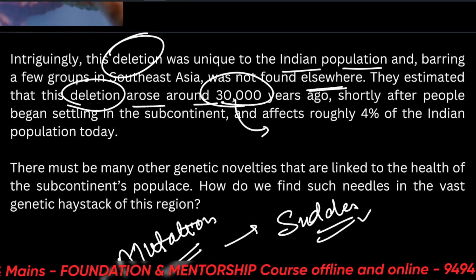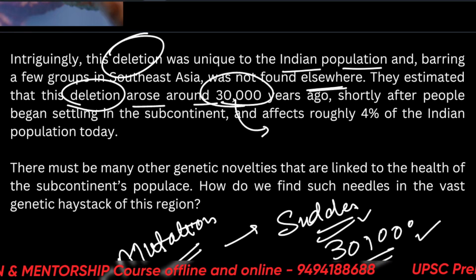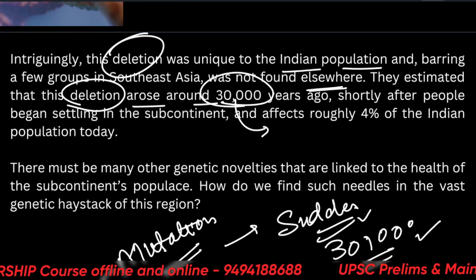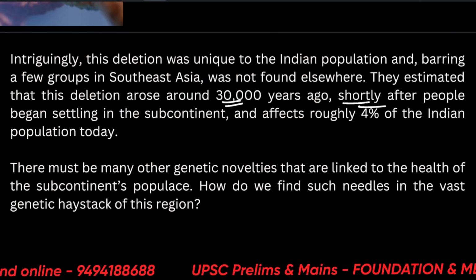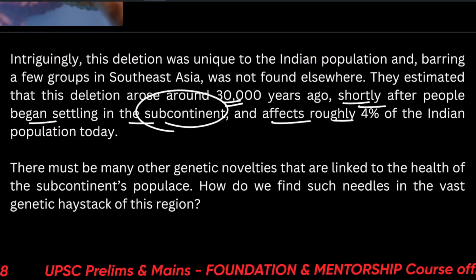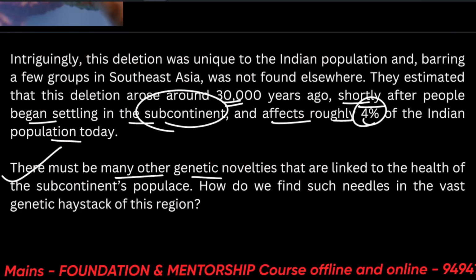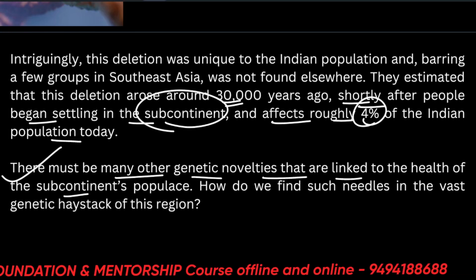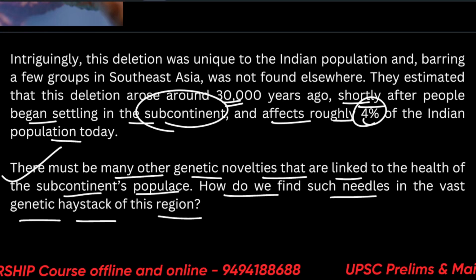Then how come, even after 30,000 years, it is stabilized and kept transmitting in the Indian population? So what can be the issue here? That it did not get eliminated. Shortly after people began settling in the subcontinent, that means India, it arose, and it affects roughly 4% of the Indian population. So there must be many other genetic novelties linked to the health of the subcontinent populace. So how do we find such needles in the vast genetic haystack of this region?